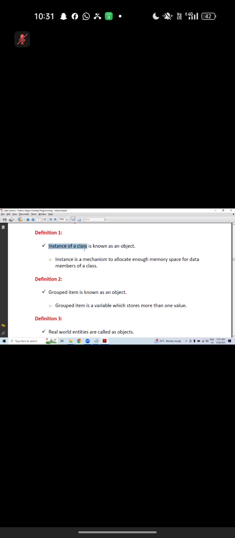Instance of a class. Object means it's an instance of a class. What is an instance? Simple. Instance is a technique, a mechanism. This mechanism allocates enough memory space for the data members of a class. Inside a class, we have data members: variable, constructor, method. For these, memory allocation is required. That memory allocation is called an instance. This definition is important. Object.